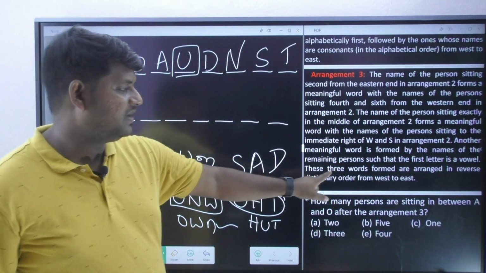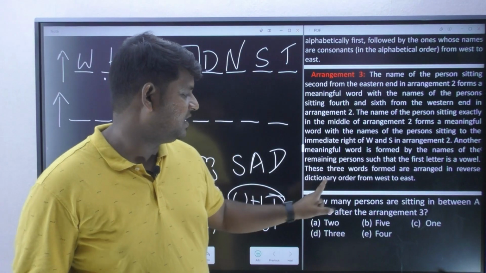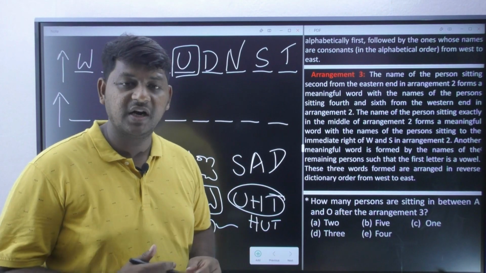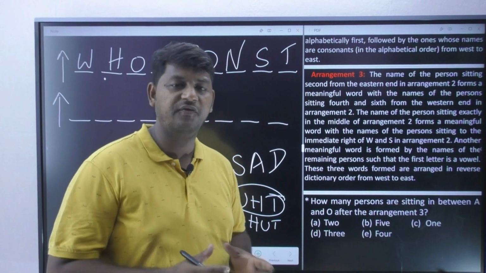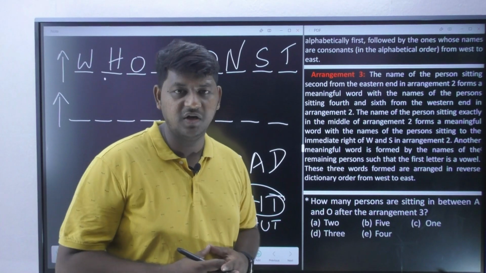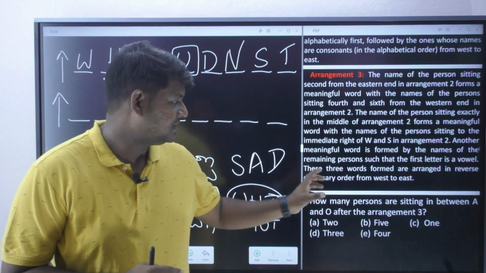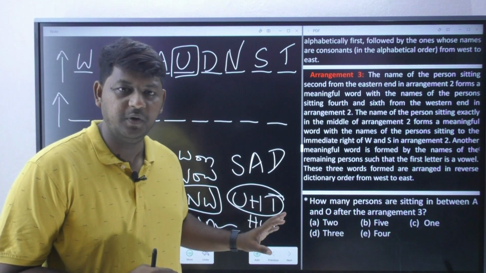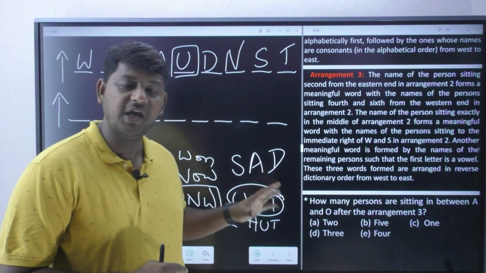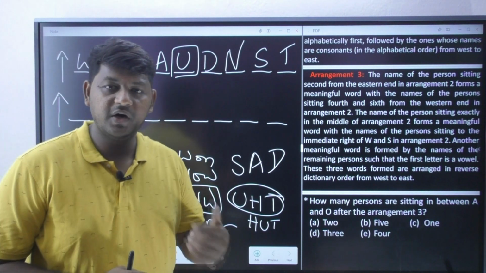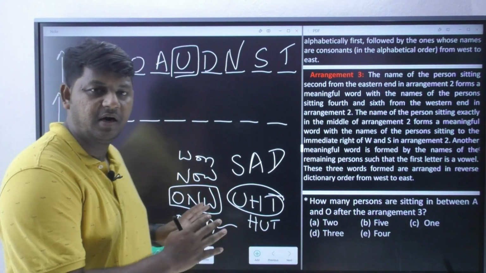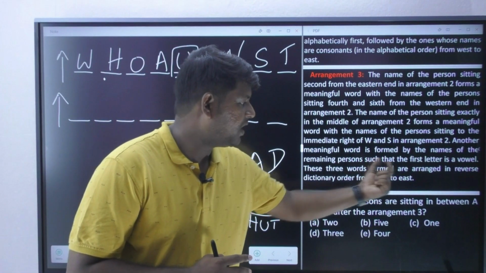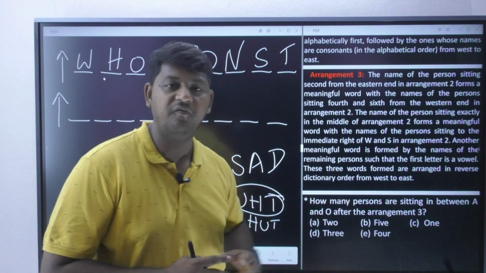Now, these three words formed are arranged in reverse dictionary order from west to east. Reverse dictionary order is nothing but going in the reverse order. You cannot just go in the alphabetical order. We got three different words, and after that it clearly mentions the way you are supposed to place those words. These three words are arranged in reverse dictionary order from west to east.